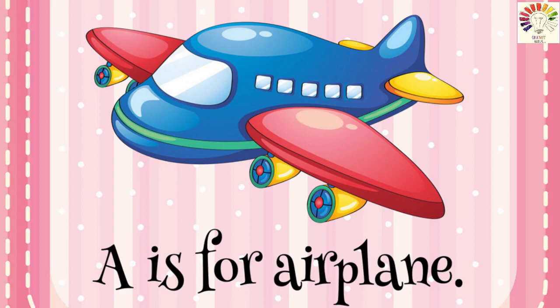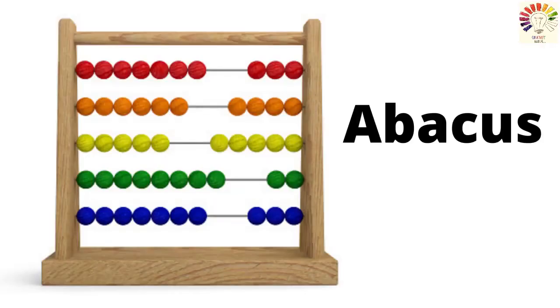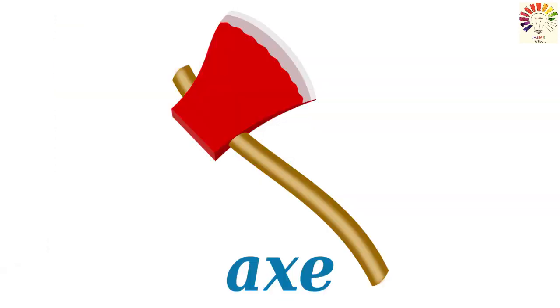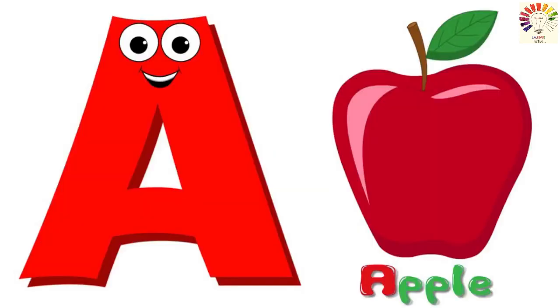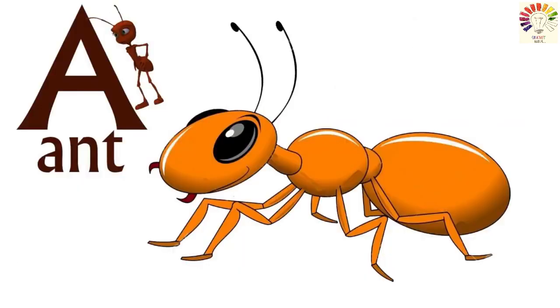So that's the sound of A. A for abacus. A for axe. Very good. So you learned the alphabet and the sound, right? So shall we revise again? What are the words? A for apple. A for ant. Very good.